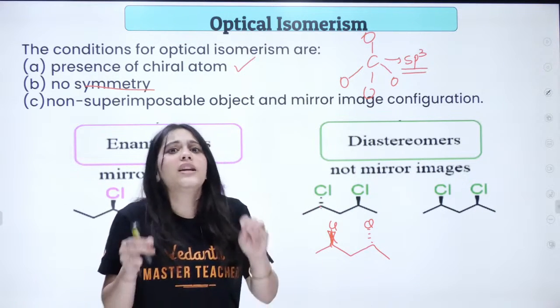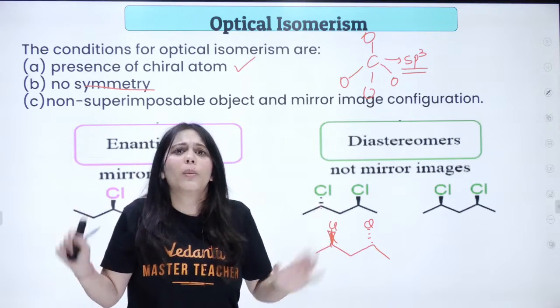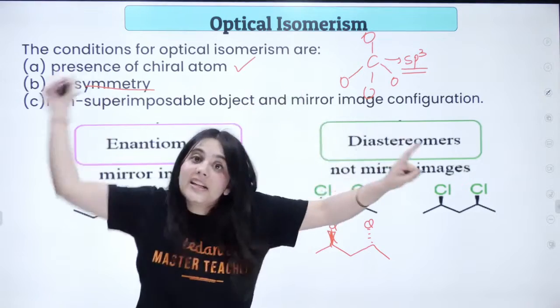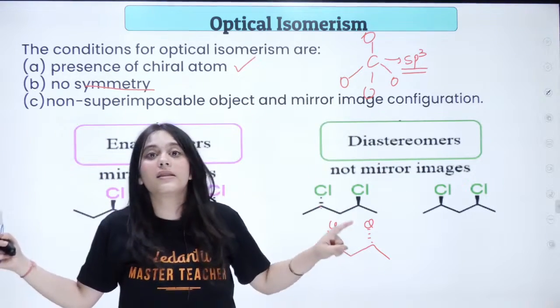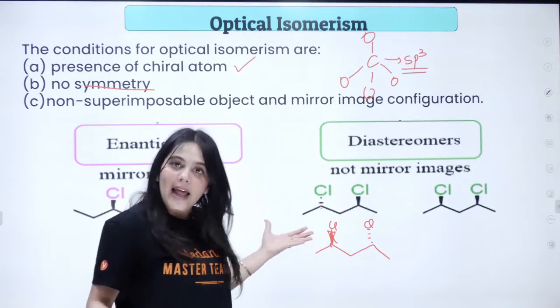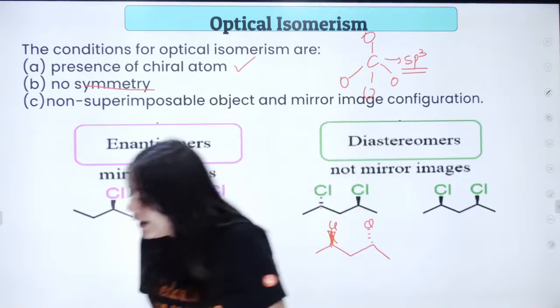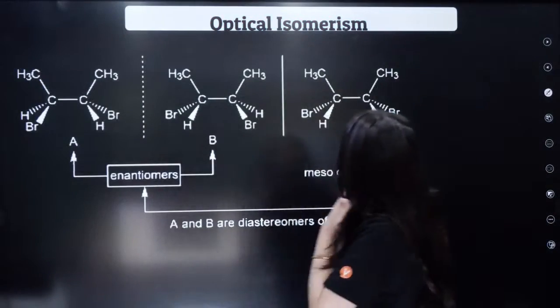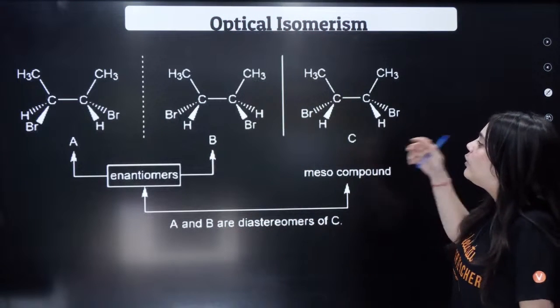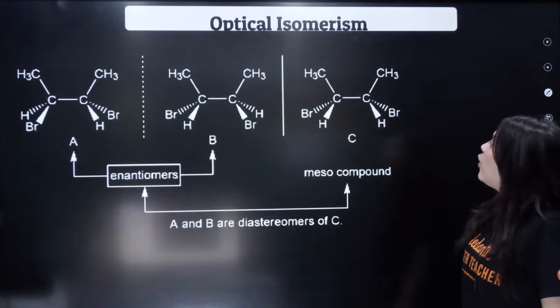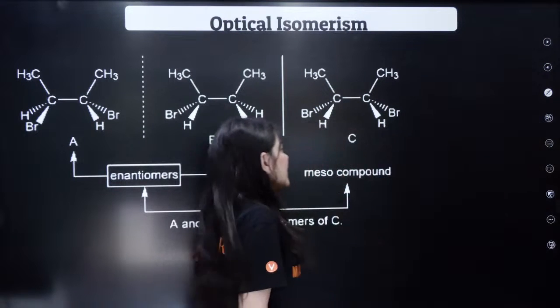Diastereomers are what? Which have the same exact chemical formula, same connectivity, everything is same. Just that the arrangement of atoms in space is different. Hence, these are diastereomers. But these two are mirror images. Hence, these are enantiomeric compounds. Okay? You can look at more examples of enantiomers and diastereomers. And what are meso compounds? Let us first understand them.